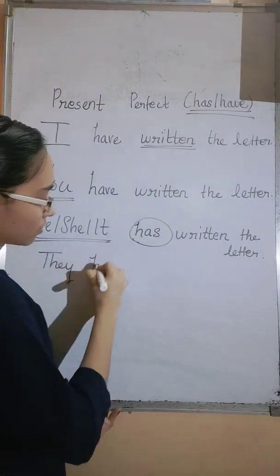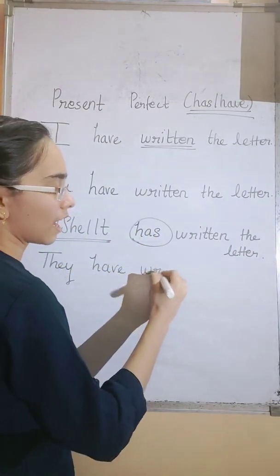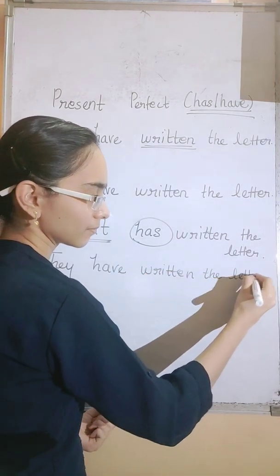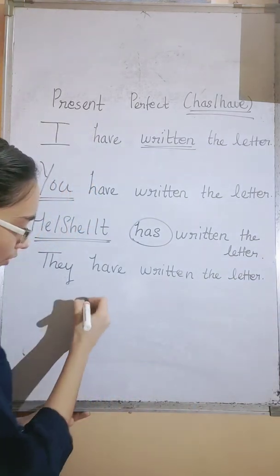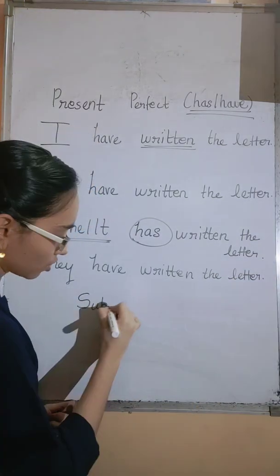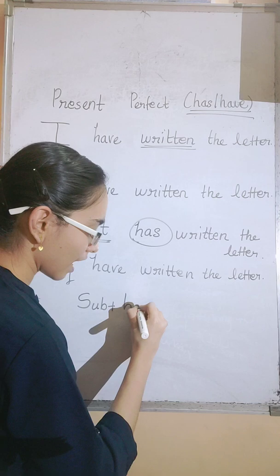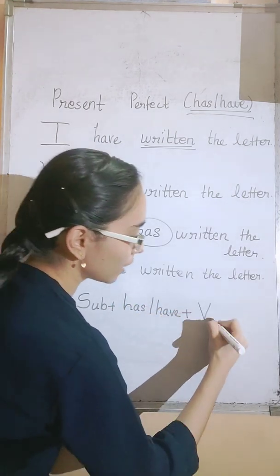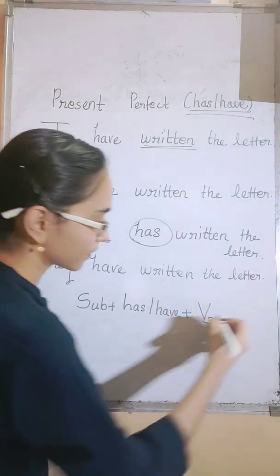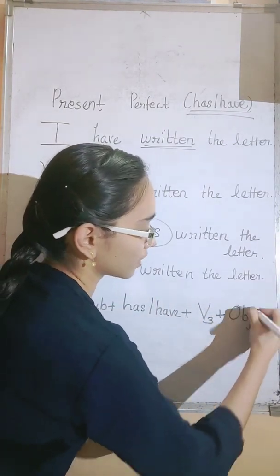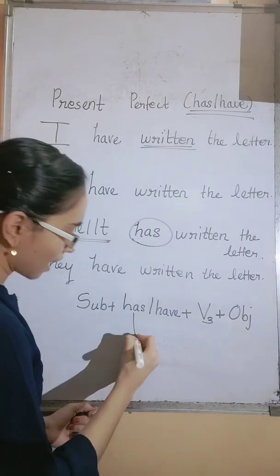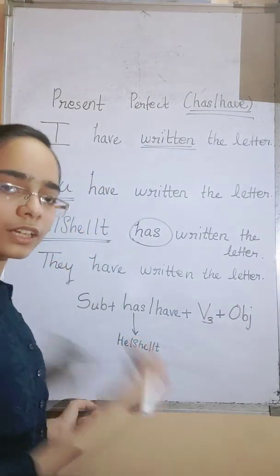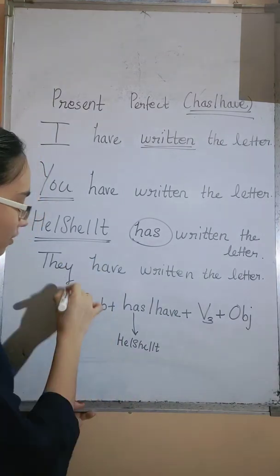And the last one, they have written the letter. Got it? So how is the sentence formation? Subject plus has or have plus verb in its V3 form plus object. And has will go only for third person singular. For the other pronouns, you have to use have. So this is the sentence formation.